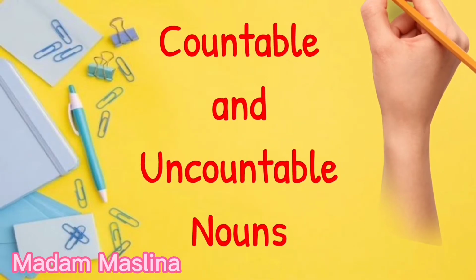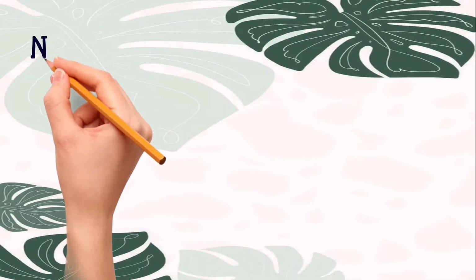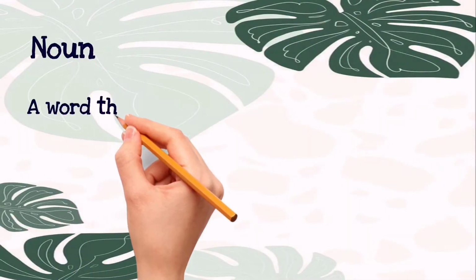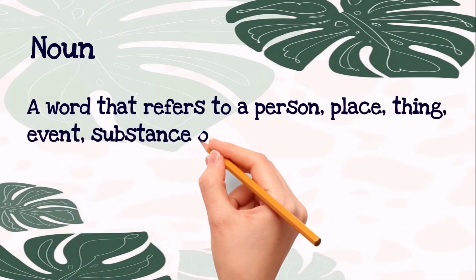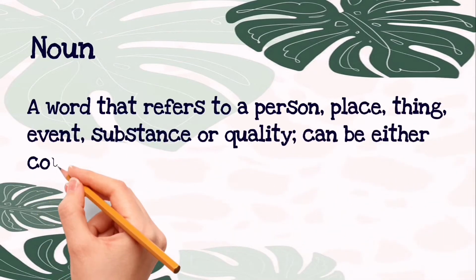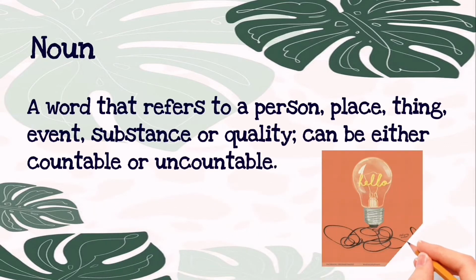Countable and uncountable nouns. A noun is a word that refers to a person, place, thing, event, substance, or quality. It can be either countable or uncountable.